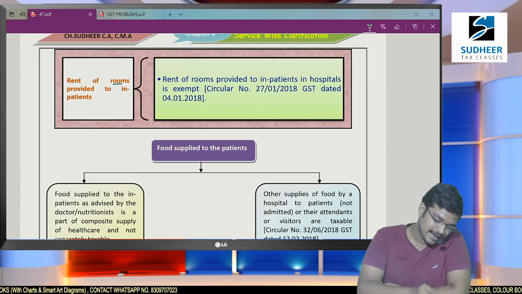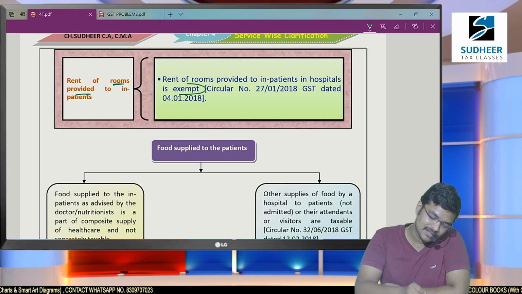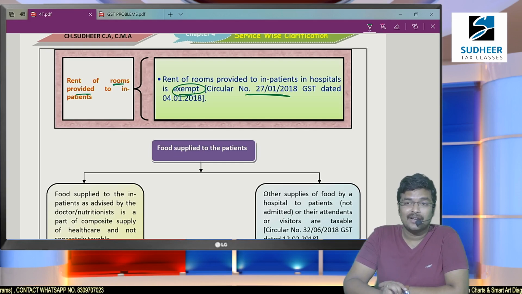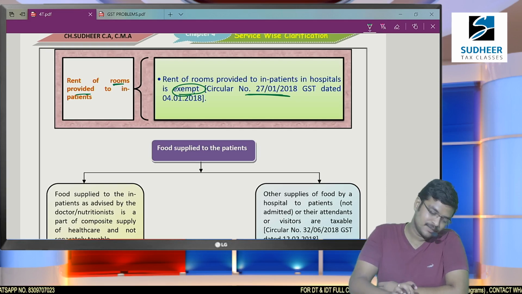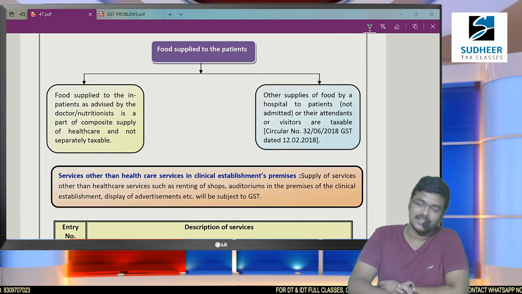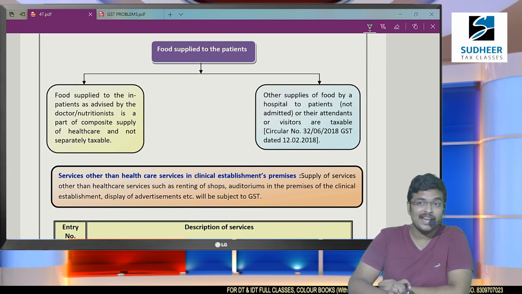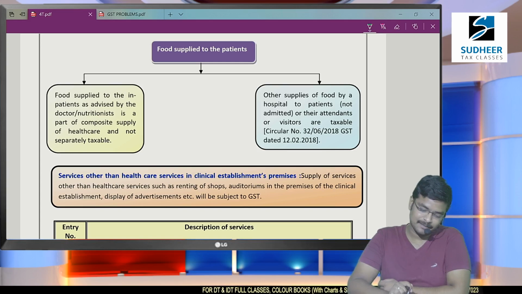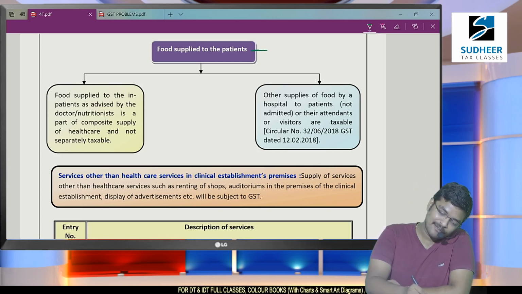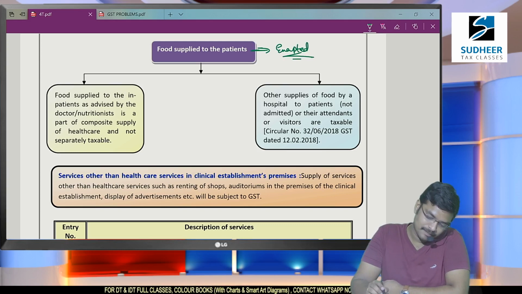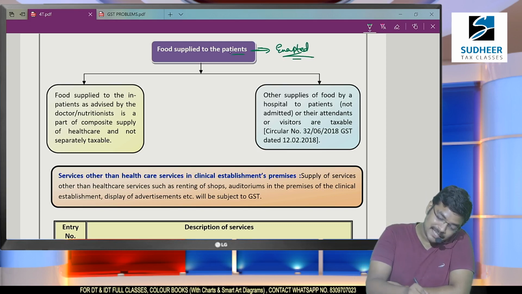Next thing, renting of rooms, is it taxable? No, it is also exempted, which was clarified by way of a circular, because it's an incidental activity. Such incidental activity is called a composite supply, so it was exempted from GST. So renting of rooms is exempted from GST. And next one, food supplied to patients. Sir, if a patient is supplied any food, it is also exempted from GST, which is part of their nutrition, which is part of their medical treatment.